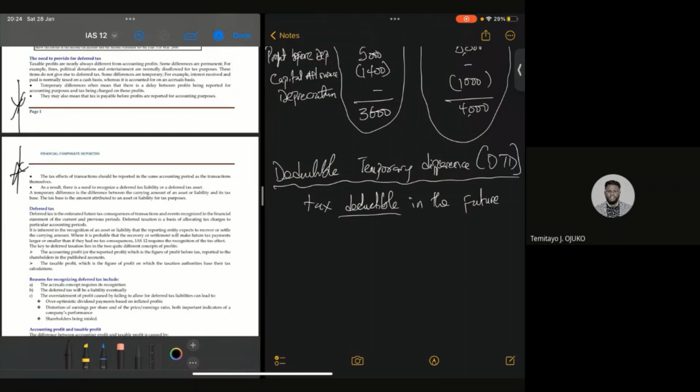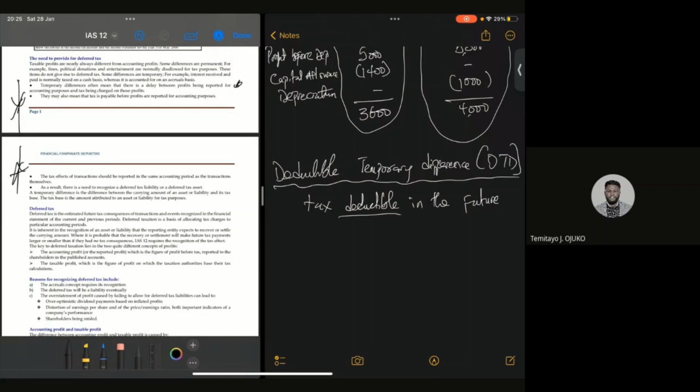Now, I said temporary difference often means that there's a delay between profit being reported for accounting purposes and tax being charged on those profits. Two, they may also mean that tax is payable before profit is reported for accounting purposes.